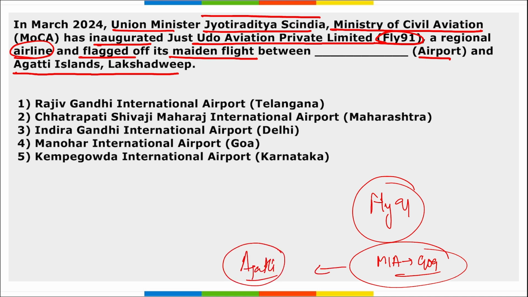Where are these Agatti Islands? This is in Lakshadweep, correct. And with Fly91, the aim is to connect tier 2 and tier 3 towns across India through air connectivity.